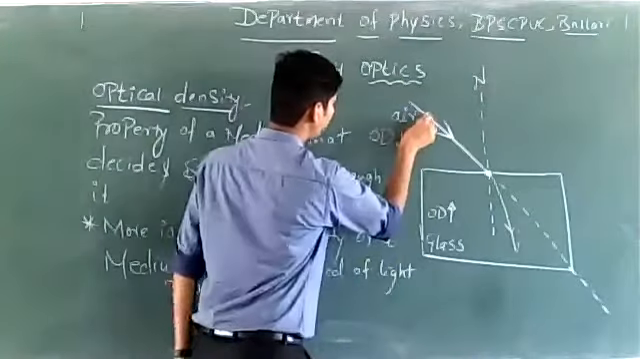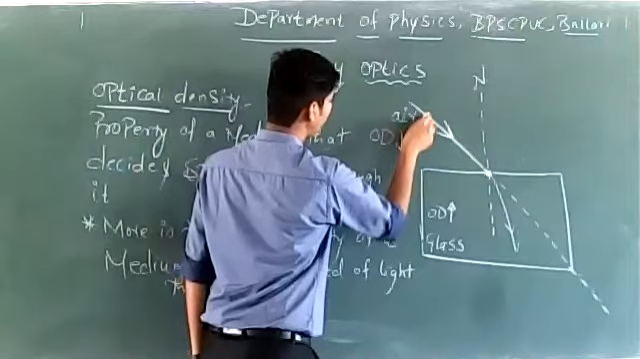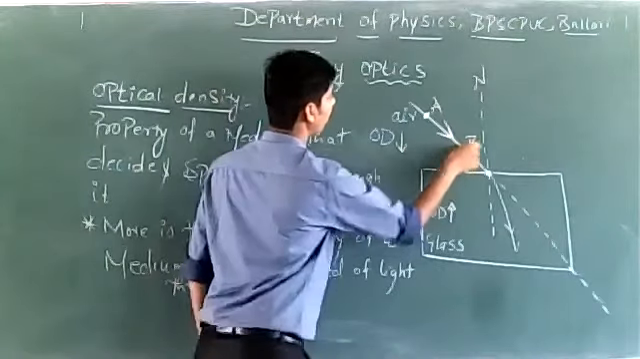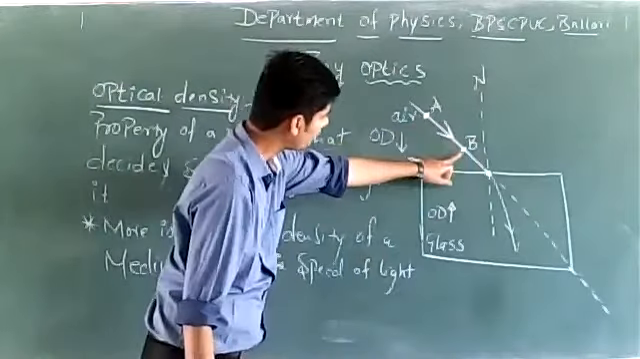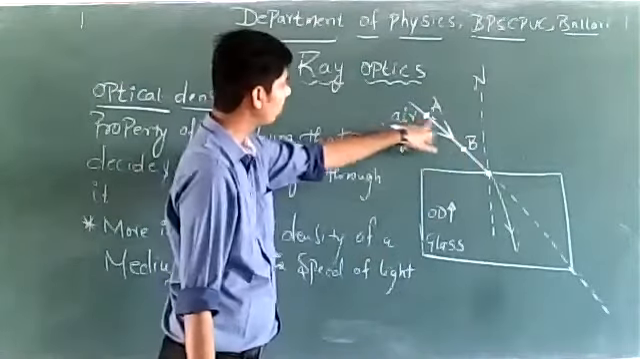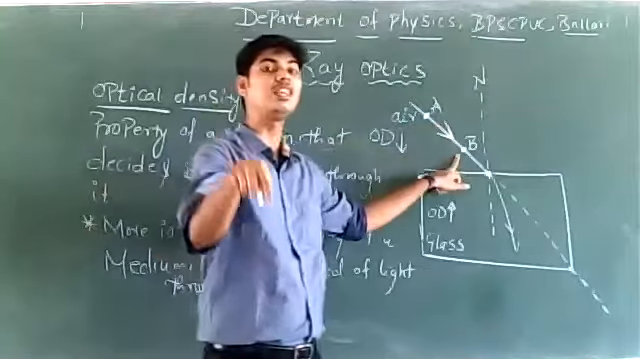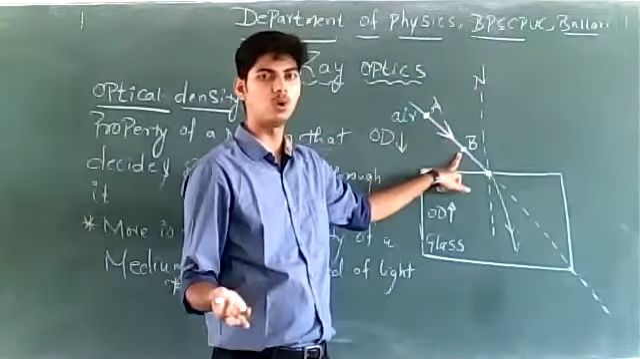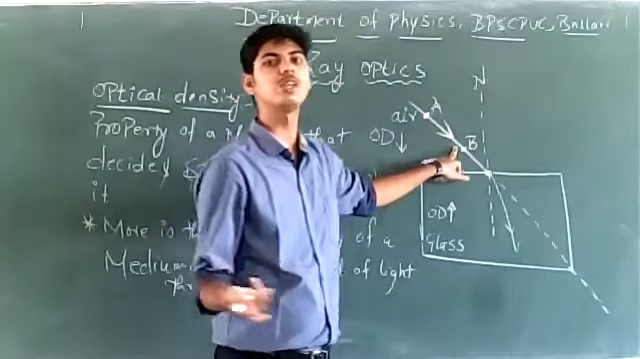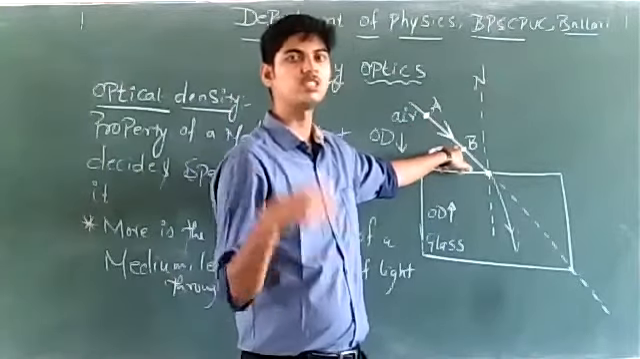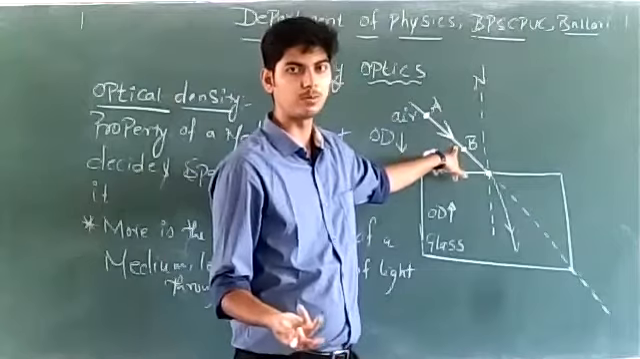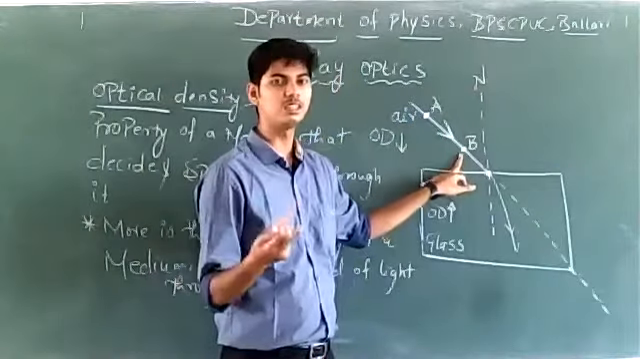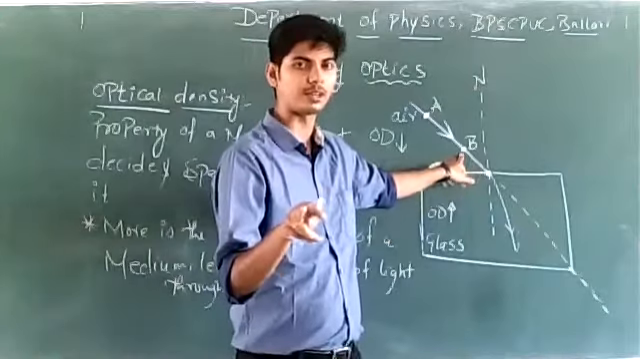Observe here, I consider this as one point, say A, and I consider this as another point, B. Light has traveled from A to B. Is there any change in speed of light here? The answer will be no. From A to B, there is no change in medium. There is no change in optical density of the medium, to be very particular. As long as there is no change in optical density, there will be no change in speed of light.